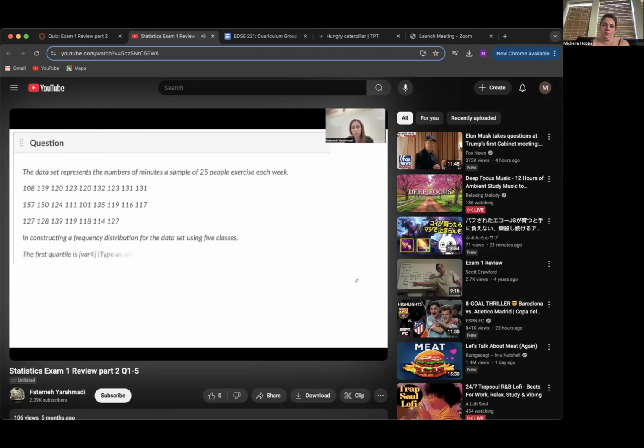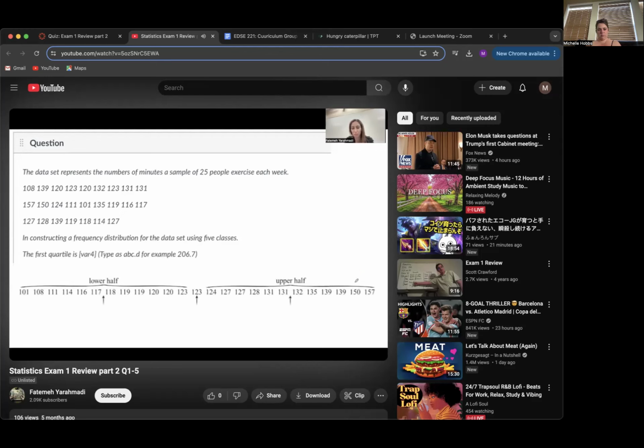In the next question, we want to find the quartiles, right? So let us list the data from smallest to largest and then divide them up using the midpoint, which is the middle value, the second quartile, or the median.